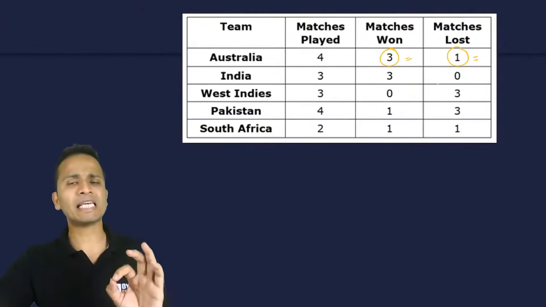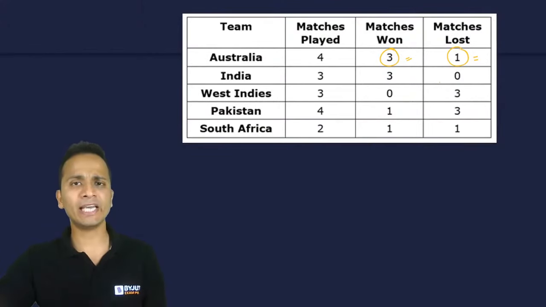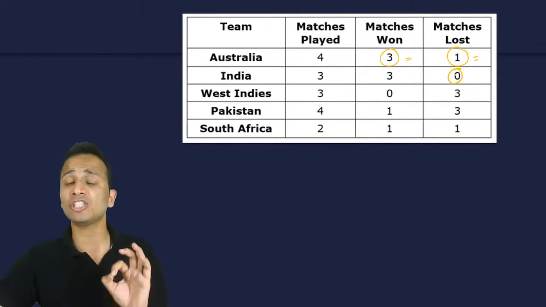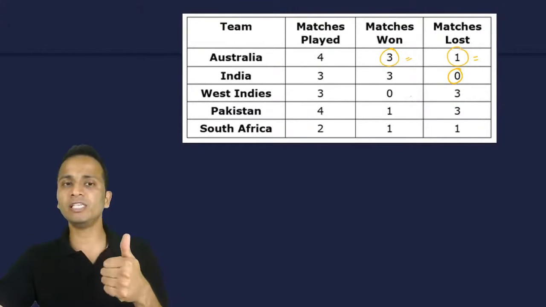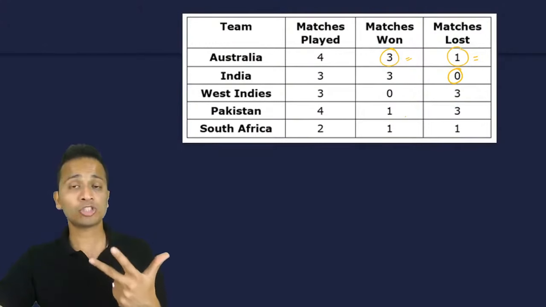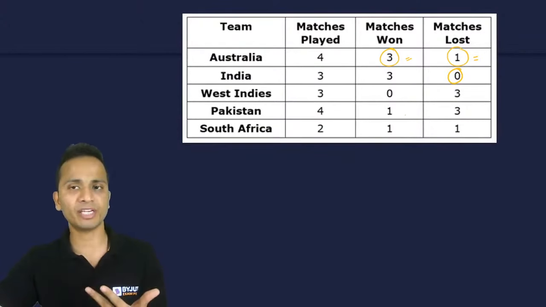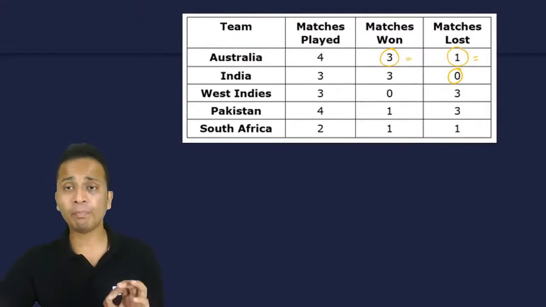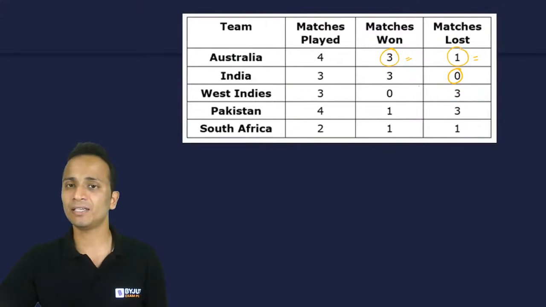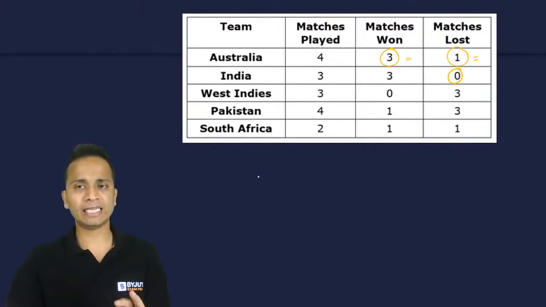So that means they must have played with India. उन्होंने इंडिया के साथ खेला होगा. But India has not lost any match. इंडिया ने कोई भी मैच नहीं हारा है. So इसका मतलब ऑस्ट्रेलिया ने जो भी मैचेस जीते होंगे, एक मैच वेस्ट इंडीज, एक मैच पाकिस्तान और एक मैच साउथ अफ्रीका के अगेंस्ट जीता होगा. So Australia must have won the 3 matches against West Indies, Pakistan and South Africa, and Australia must have lost the match which they have played against India. Okay, fine. इतना समझ में आता है.